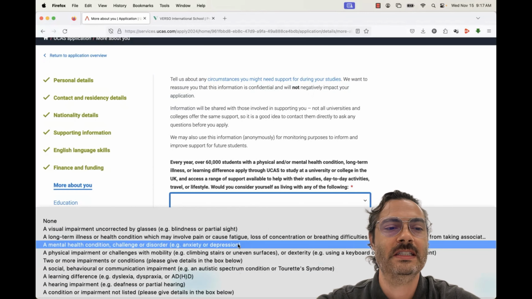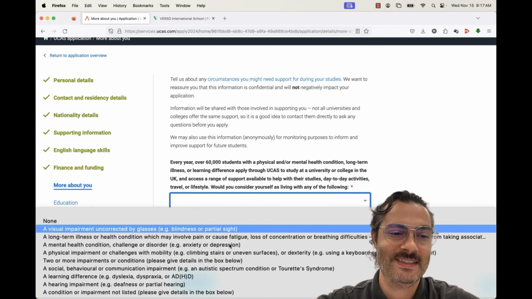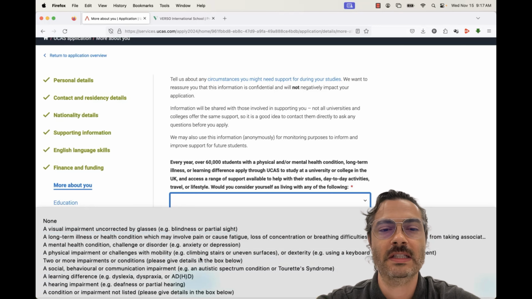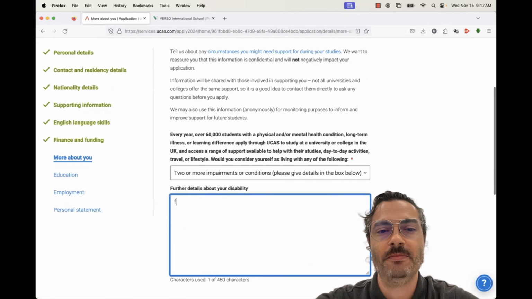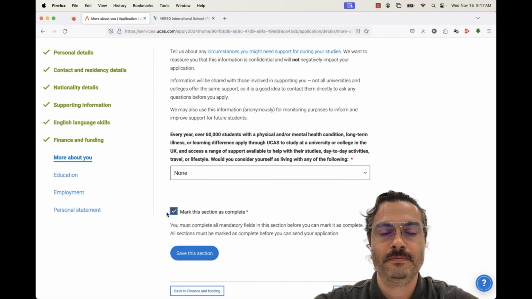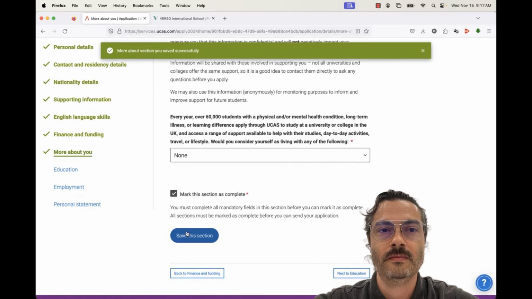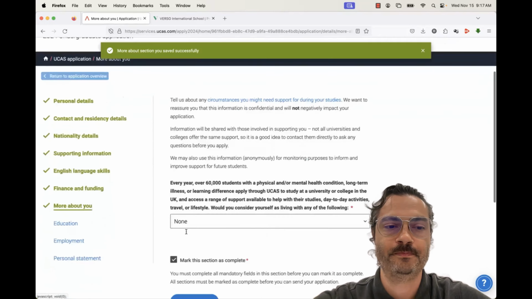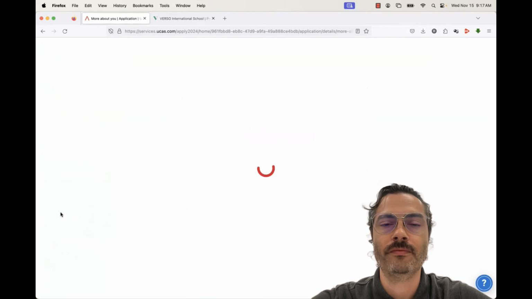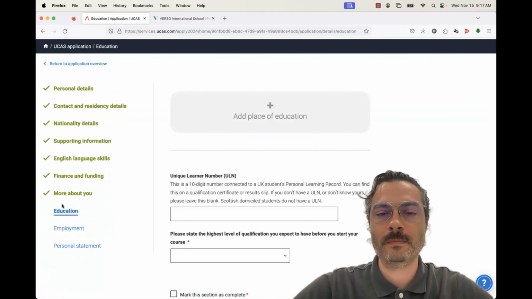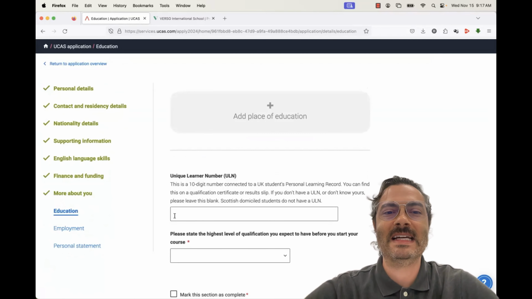A mental health condition, a visual impairment, a physical disability, etc. So if you had one, you would click here and it would give you an opportunity to type in whatever you wanted to. For the sake of ease, we'll just say none. Universities want that information so that they could provide you the best support. Now this section can take a little bit of time depending on your high school history. If you've been to multiple schools, you'll need to add them.